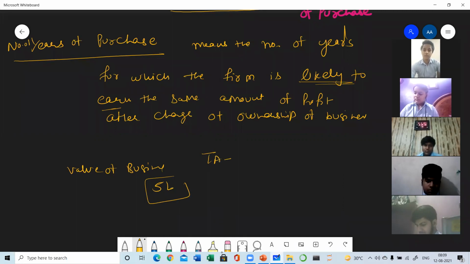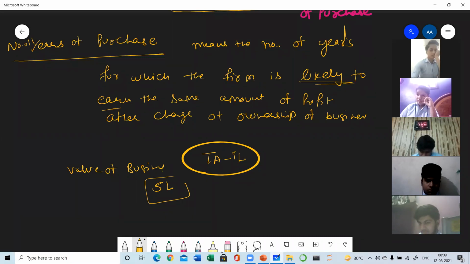Total assets minus liabilities. Whenever you are going to purchase a business, the value of business will be total assets minus total liabilities. So suppose it is 5 lakh, but the owner wants to take 2 lakh rupees extra. So this 2 lakh is extra for what?